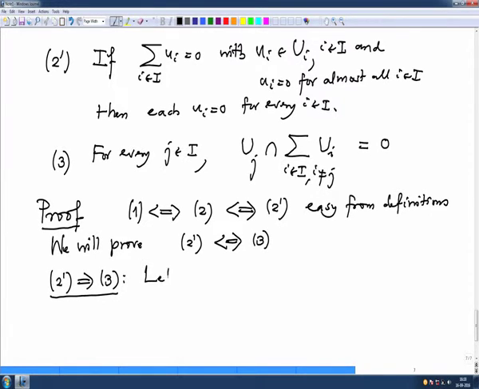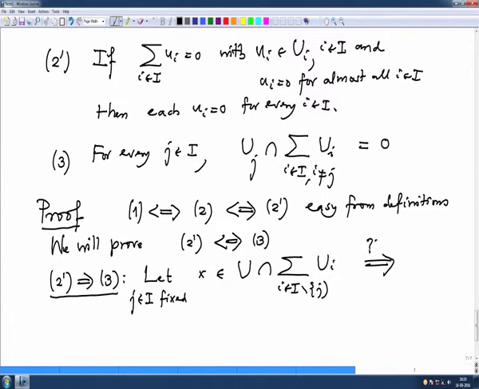Let x belong to the intersection of Ui, i in I minus j, where j in I is fixed. Then we want to prove that x is 0 by assuming 2 prime.